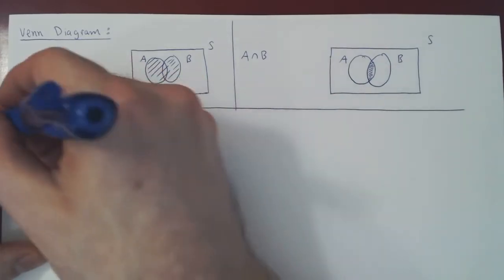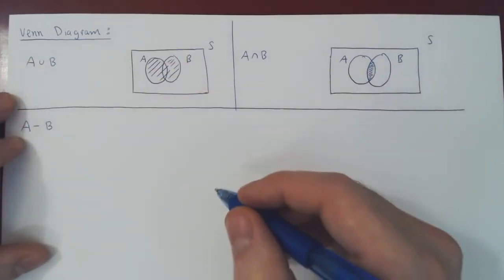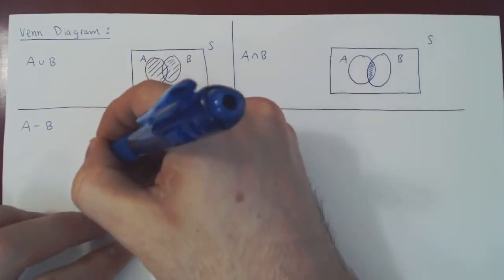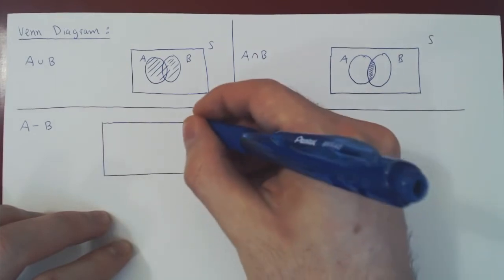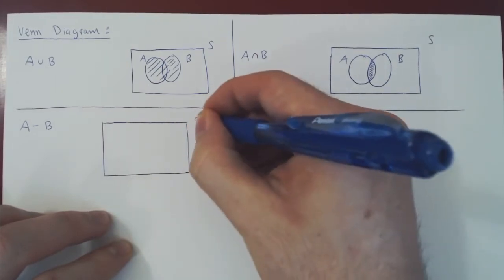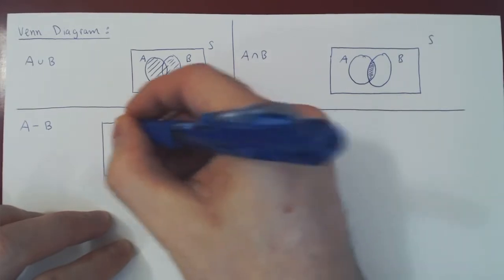What about the subtraction? A minus B or B minus A. Doesn't matter. Once again, we draw our Venn diagram, our sample space or universal set as a large rectangle. A and B may overlap each other.